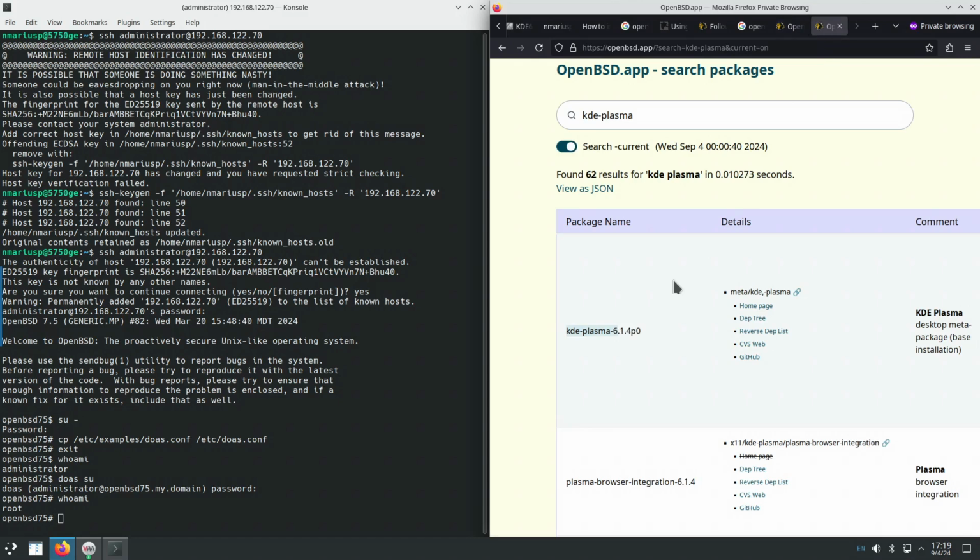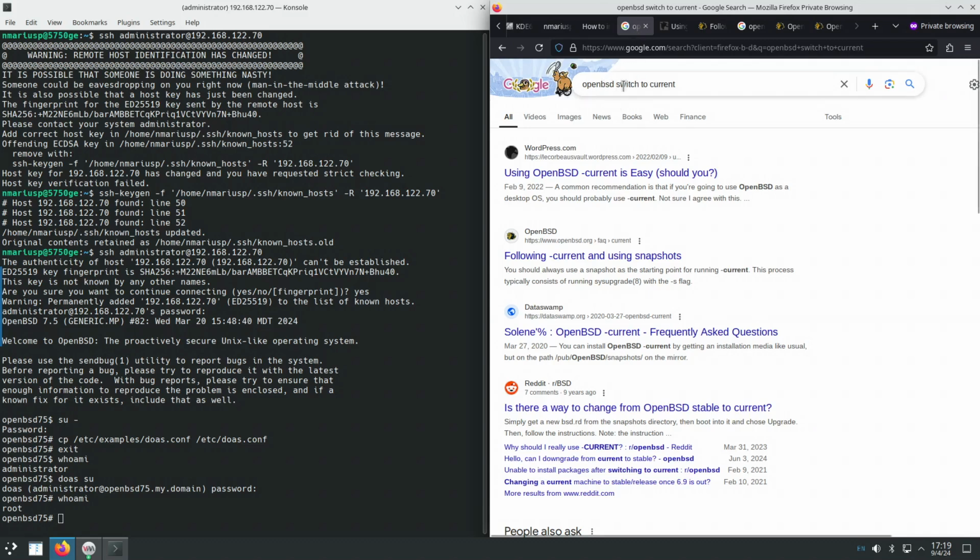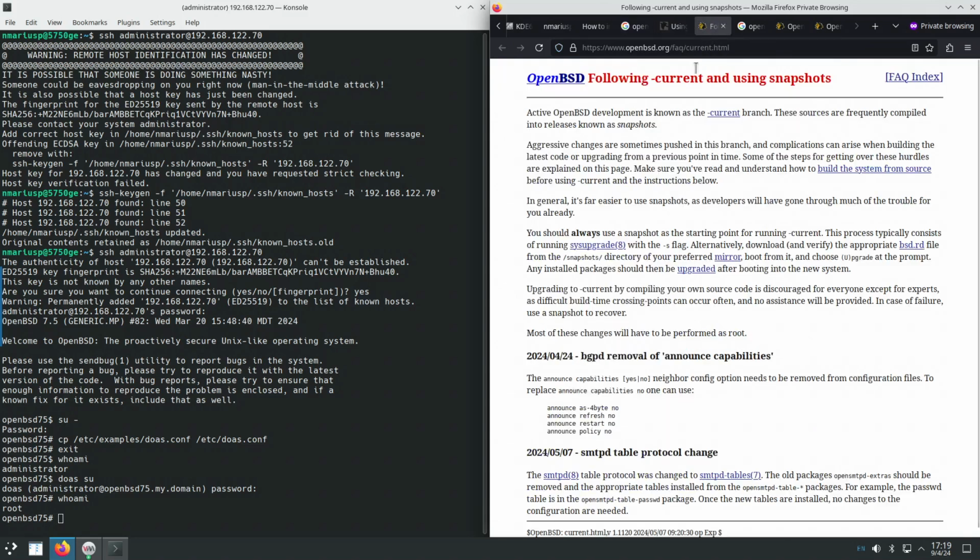So what we want to do is to install this package, not this package, and we do that by switching to OpenBSD current. I searched for OpenBSD switch to current. I got to this web page, openbsd.org/faq/current.html, and it says that I want to run sysupgrade -s.